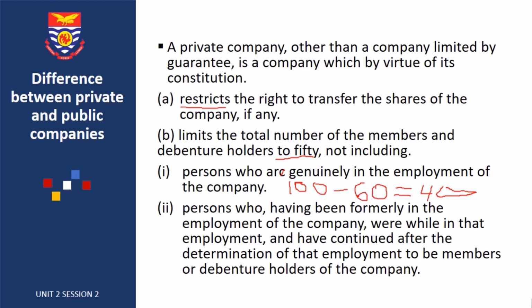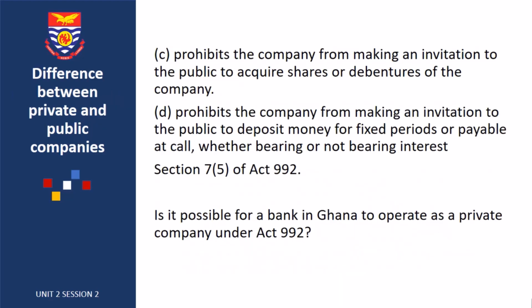There is no limitation. Now, a public company's regulation does not prohibit the company from making an invitation to the public to acquire their shares or debentures.